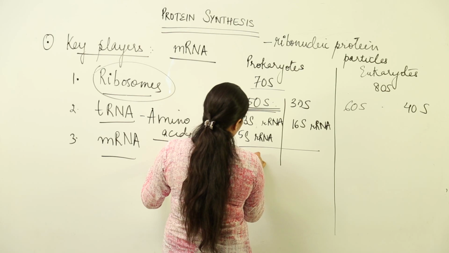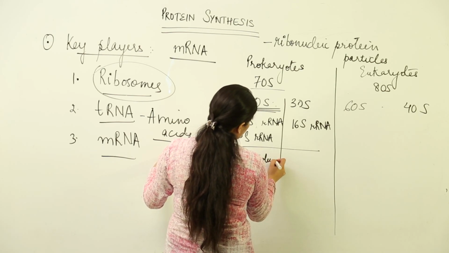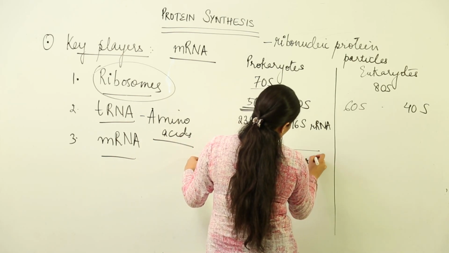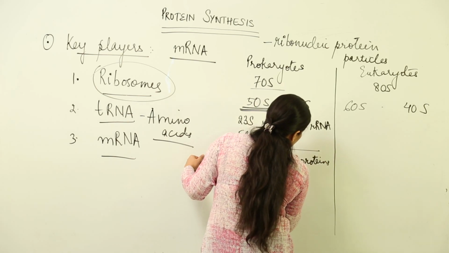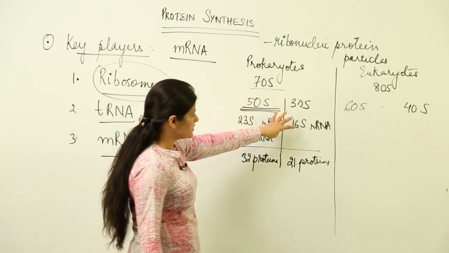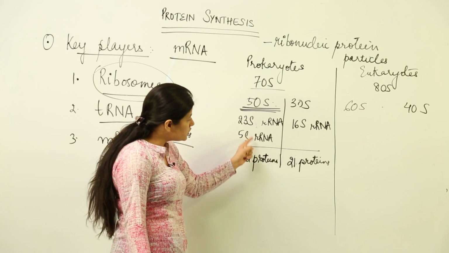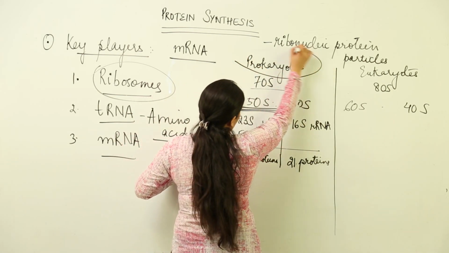In the case of the 50S subunit, there are 32 proteins which are present. And in the case of the smaller subunit, there are 21 proteins which are present in the prokaryotic ribosomes. So, these are the points of difference between the two subunits, what the subunits are composed of and which RNA is present in what. This is for prokaryotes.